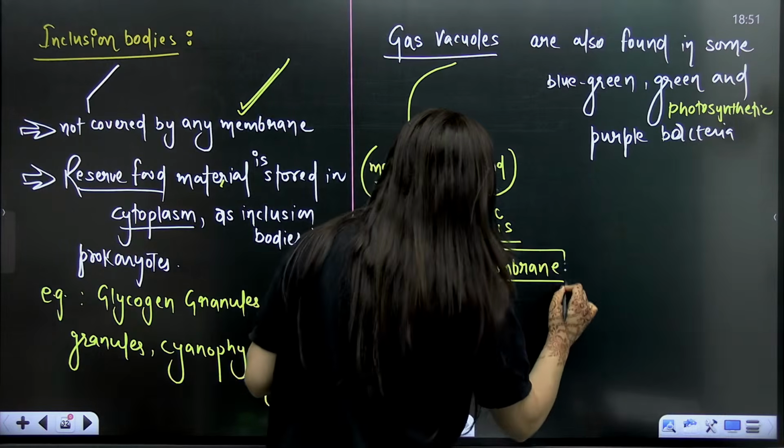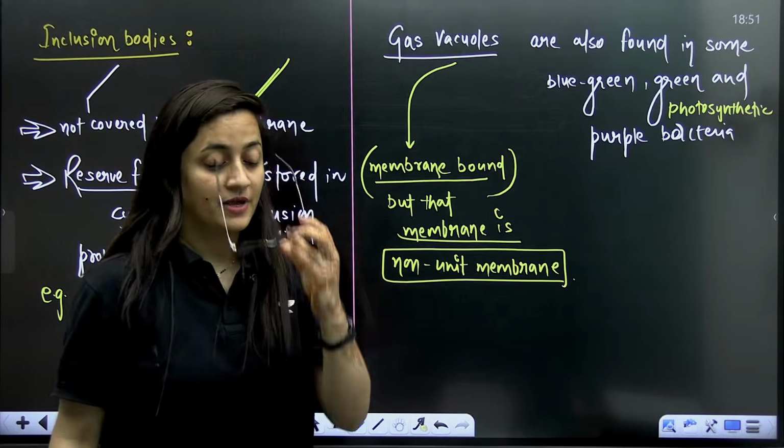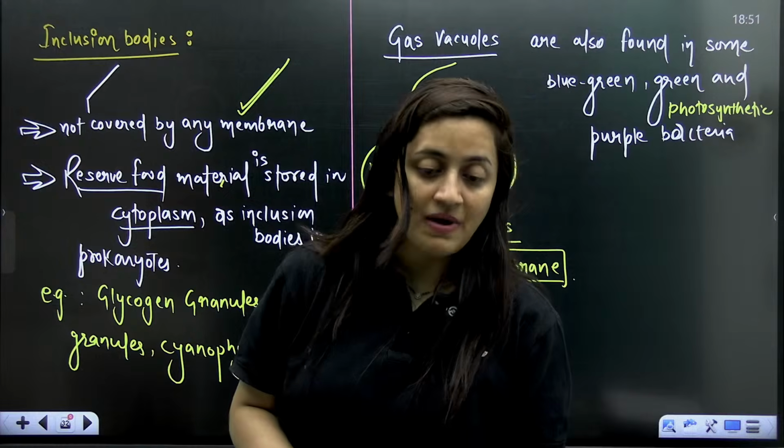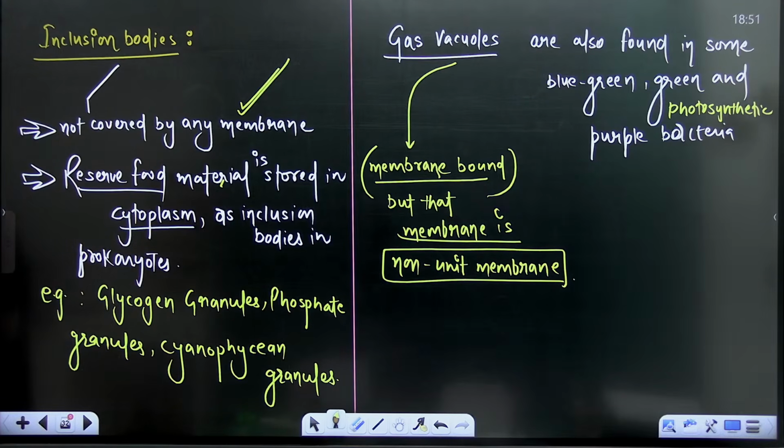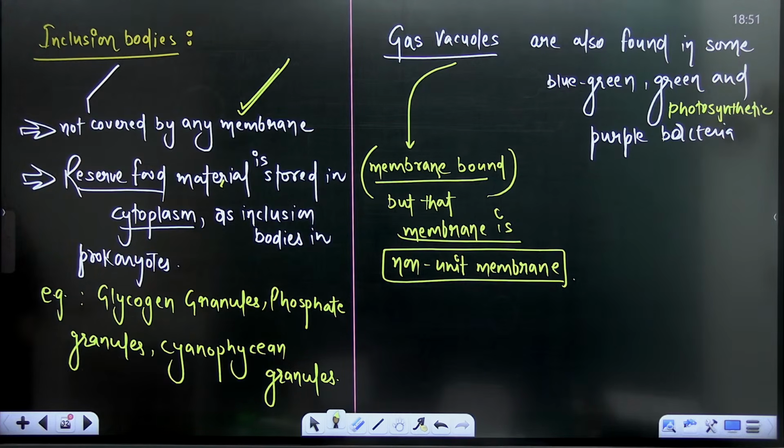It has some proteins. Some proteins make it up. Yeah, it is a non-lipid unit membrane. Okay, so this is about the gas vacuole. Understood? So firstly, write down the points.